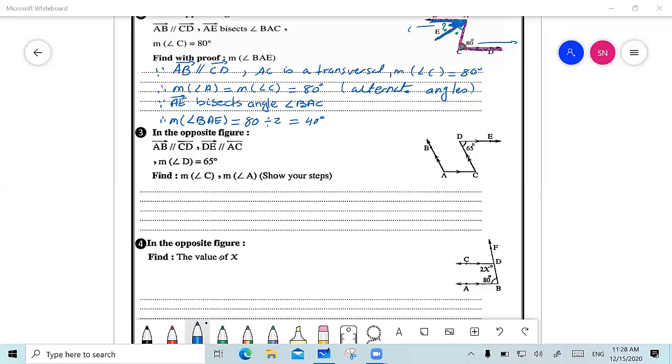Now let's go and see question number 3. I was told that AB is parallel to CD.